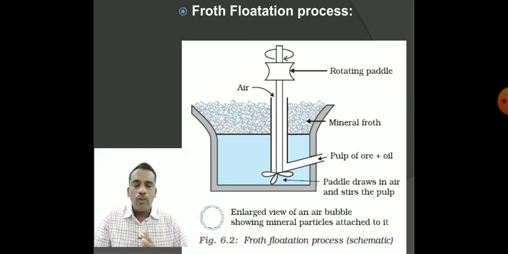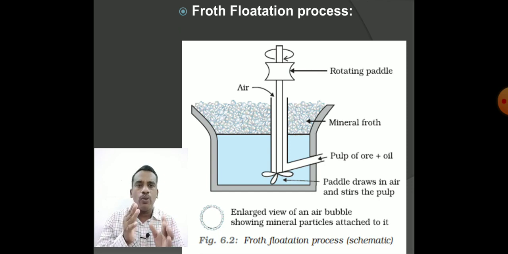Basically we discussed one diagram in the case of the sulfide ores, how they are separated by the froth flotation method. Here we had one diagram. Let us study this diagram, a schematic diagram that we need to apply in the board examinations for the froth flotation process if it is given. Especially, the froth flotation process is used to separate the gangue particles from the sulfide ores, is the key concept.